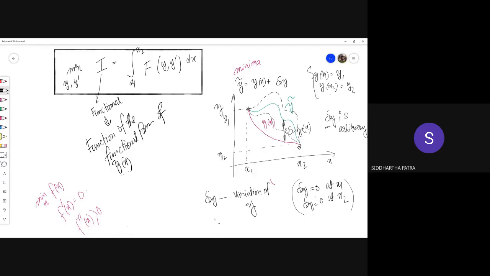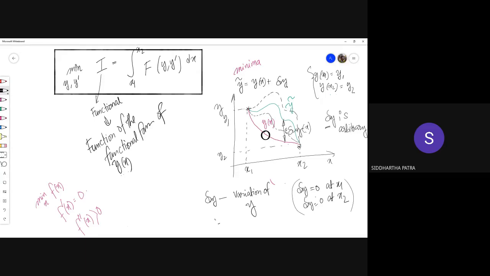You see here the approach is from behind. Actually you are supposed to arrive at this solution. Instead, we are assuming that if I have a solution, then an arbitrary admissible function would simply be the actual solution plus some variation. Now this variation is arbitrary.